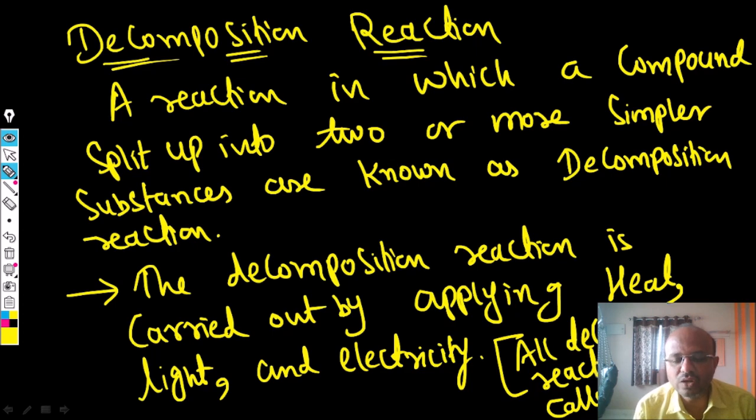Endothermic reaction is nothing but a reaction in which heat or energy is absorbed. So I can say that the decomposition reaction is an endothermic reaction, because in it energy in the form of heat, light or electricity is absorbed.